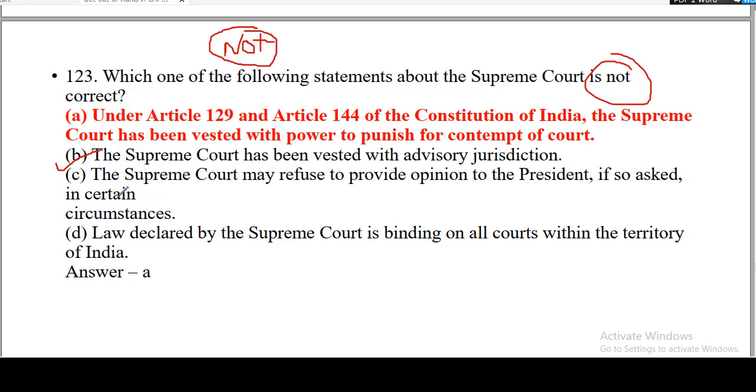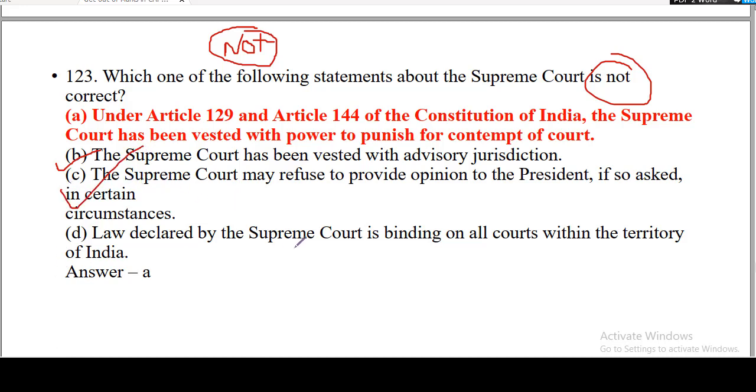Guys, there are two instances. One is pre-constitutional matter, and another is routine matters. Okay. In pre-constitutional matters, Supreme Court must tender its advice, but in routine matters, Supreme Court may refuse to provide its advice to the President of India. Okay. In both the cases, advice tendered by Supreme Court is not mandatory on President of India. But so there are two circumstances. If there is some pre-constitutional issue, the Supreme Court must advise. But if there are some routine issues, Supreme Court may refuse. Okay, this option is also correct.